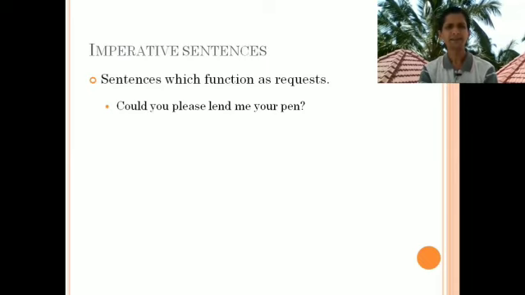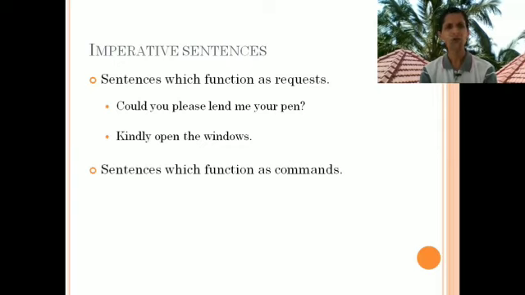Some examples can be discussed here. First one is, could you please lend me your pen? Could you please is the structure of a request. It is a very polite form of asking a person to lend her or his pen to us. Kindly open the windows. Without the kindly, the sentence would appear to be very rude. So the word kindly makes the sentence into a request. So it is not only the structure of the sentence, it is also the words that we use that determine the kind of sentence that we use in our daily life.